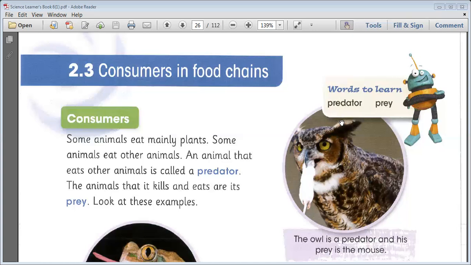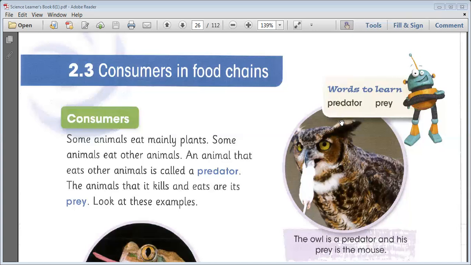But some animals eat other animals. Animals that eat other animals are called predators. The animal who eats other animals, that animal is called a predator. The animals that it kills and eats are its prey.